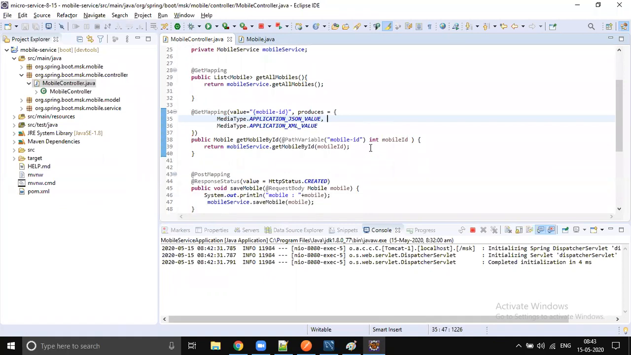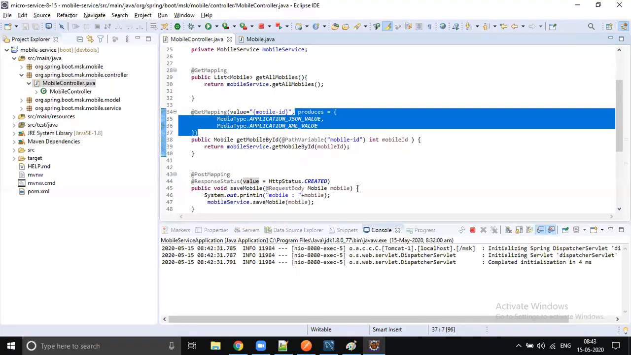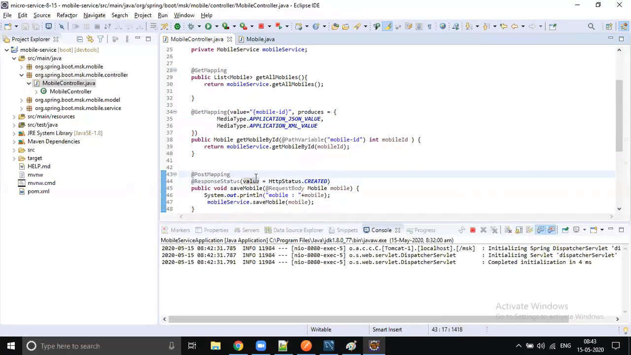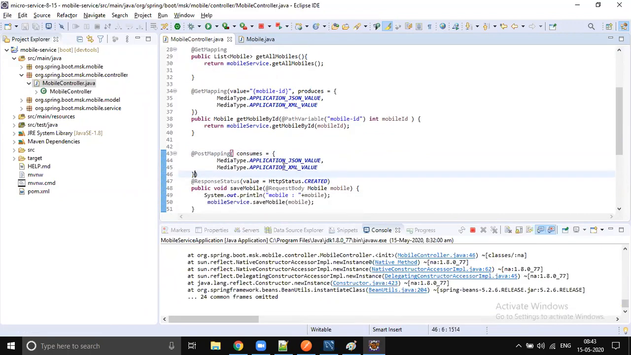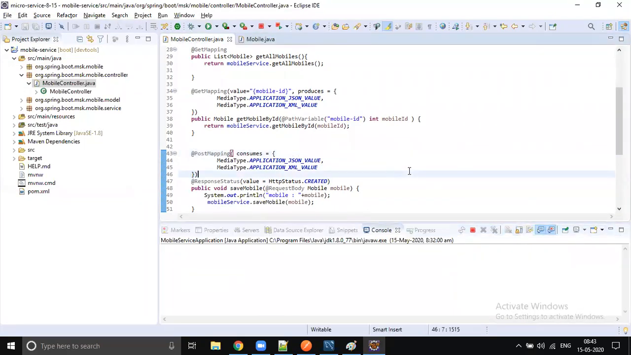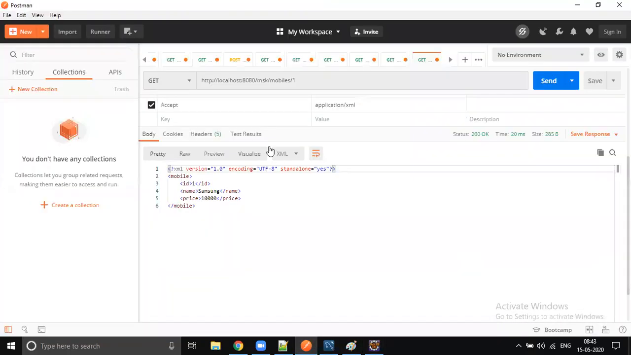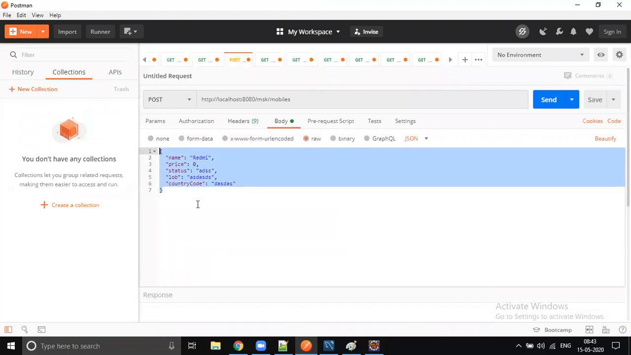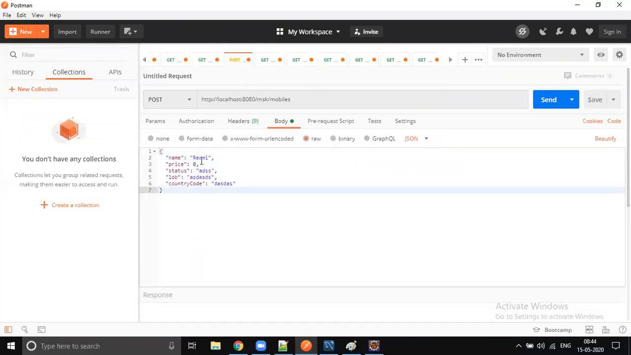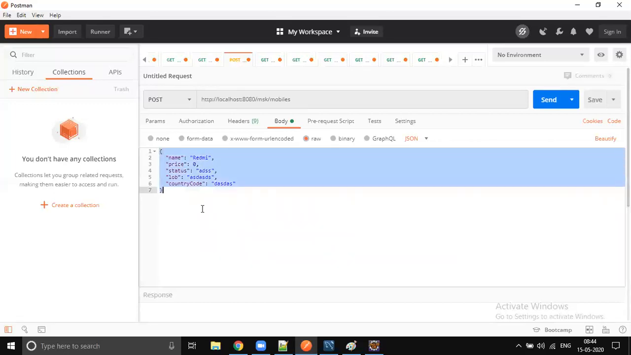In the same way, a single method can accept two types of data formats. Instead of produces, you have to mark it as consumes. Now you will start accepting two formats of data, XML data and JSON data. So in the POST, you can send XML data if you want, or JSON data if you want. No problem. Till now we are sending only JSON data, but if you want to send XML data, you can still do that.